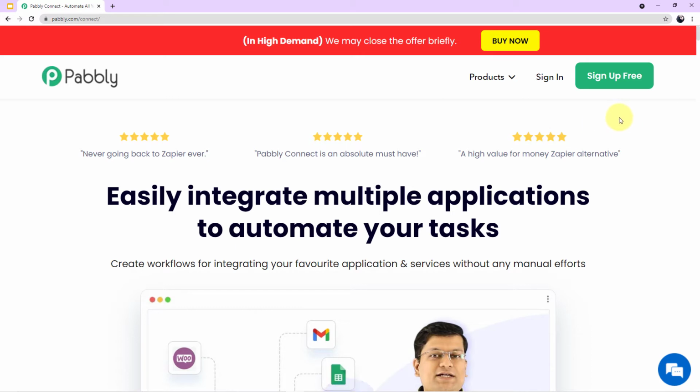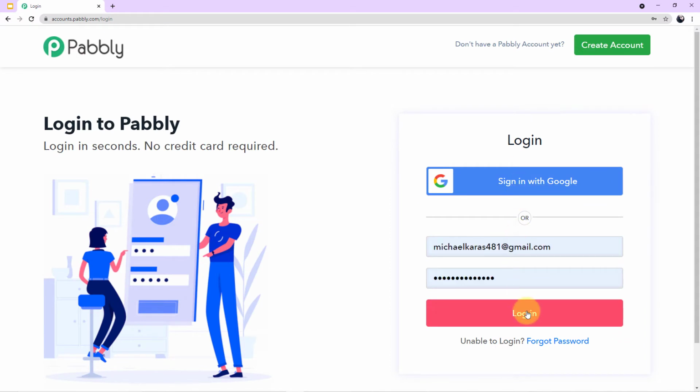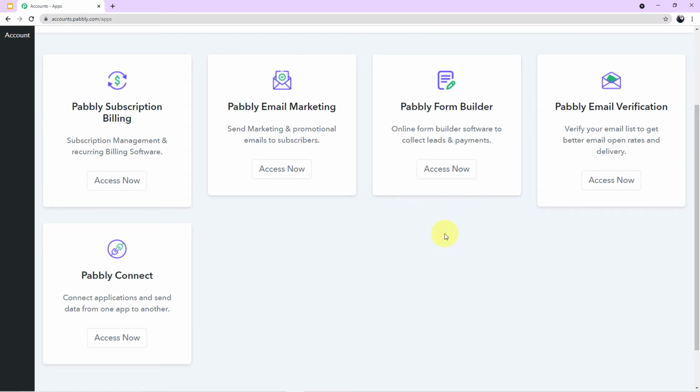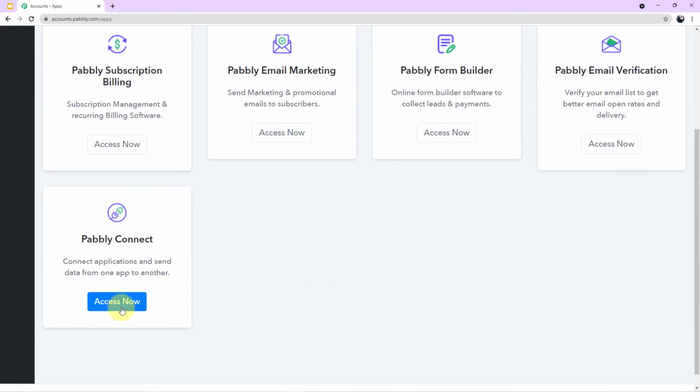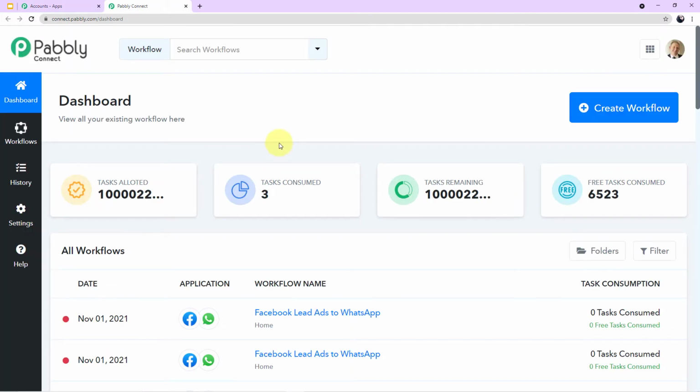Now, for first time users, you can see a green button at the right corner which says Sign up for free. You have to click this, guys, and you can create your free account in just 2 minutes, a completely free account. Because I'm already logged in, I'll click on sign in. Okay, let me click here in login. Once again, you can see all of the 5 applications offered by Pabbly. As you know, today we are using Pabbly Connect, so come on Connect and click on Access Now. Okay, so this is how the dashboard of Pabbly Connect looks.